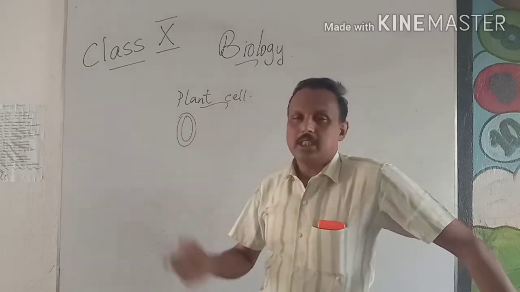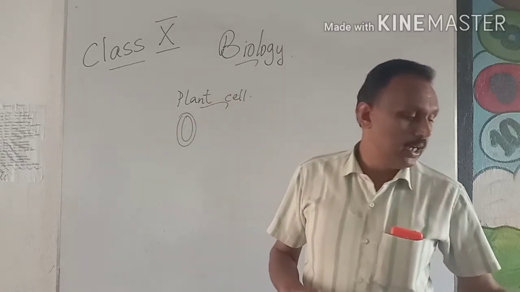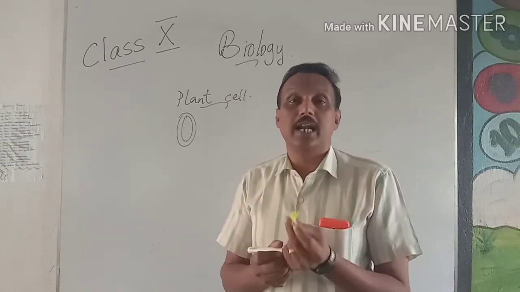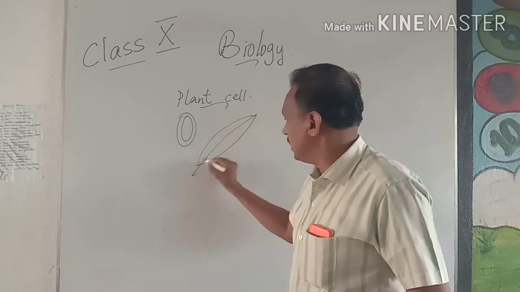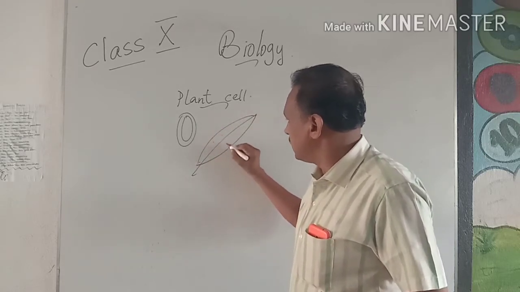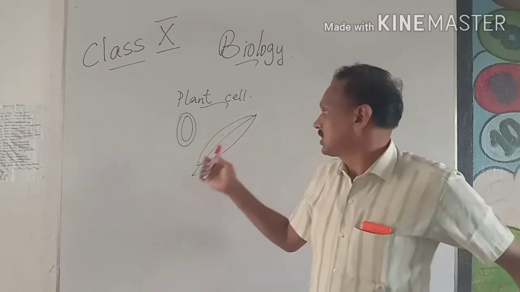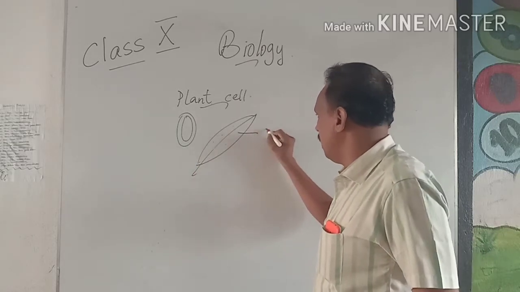So what is the first thing that you know? This plant cell, or we are going to learn about the leaf here. In the leaf, if you keep this leaf under an electron microscope, you will see some small green dots. And these green dots, we call them the chloroplast. We call it as what?